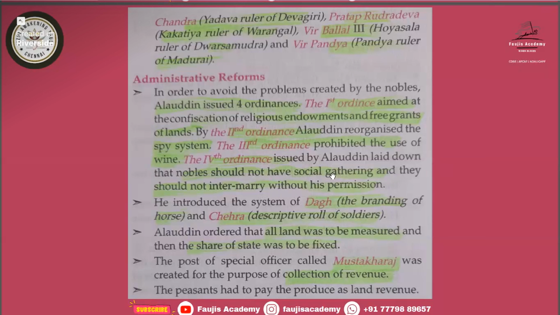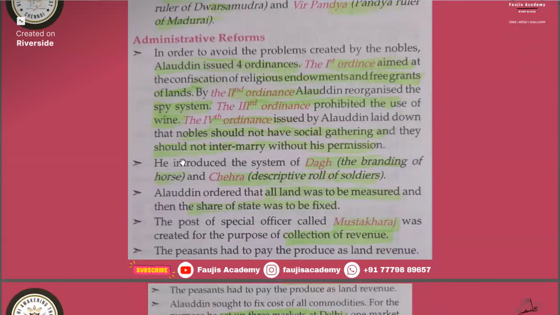So they should not gather, all nobles like Brahmins and everything, they should not gather and they should not intermarry without his permission. Then who started the Dag and Chehra system? That is Alauddin Khilji. So he introduced the system of Dag, the branding of horse, and Chehra, the descriptive roll of soldiers. So who started the branding of horse? That is Alauddin Khilji, and it is also known as the Dag system.